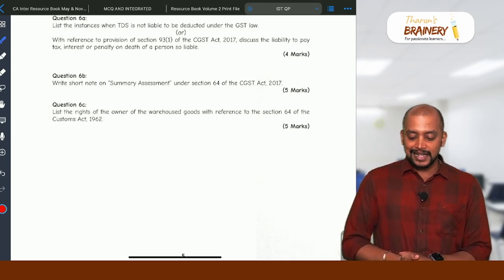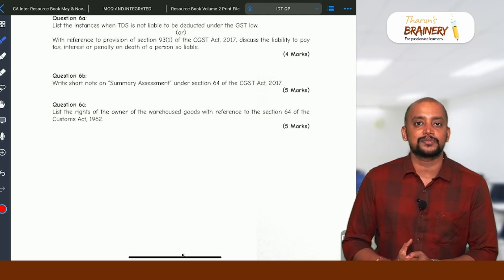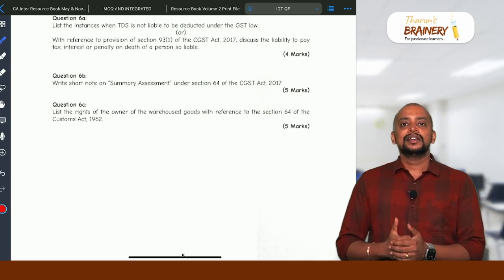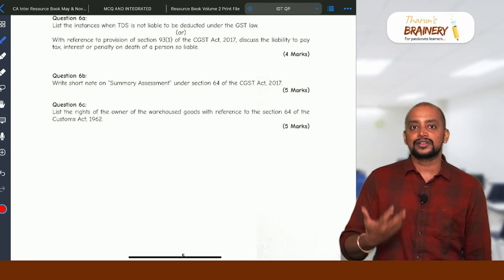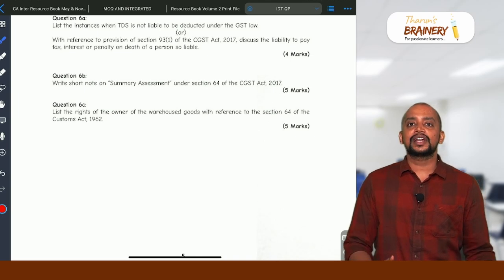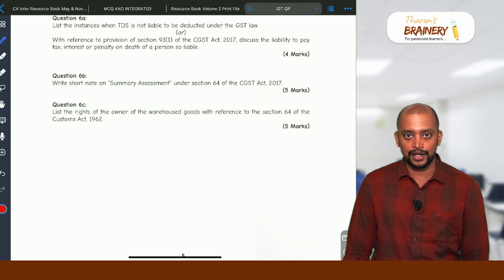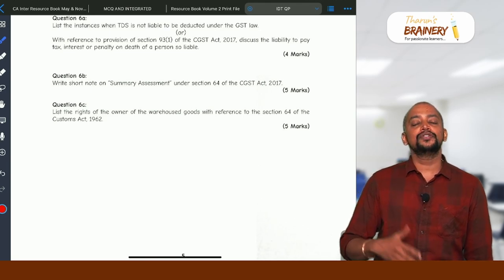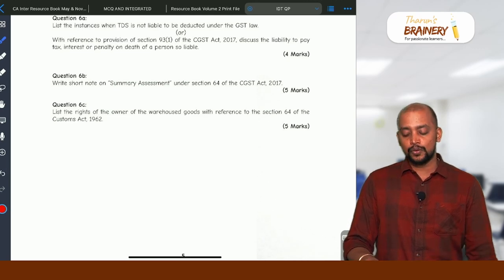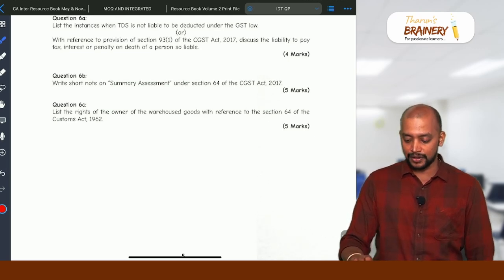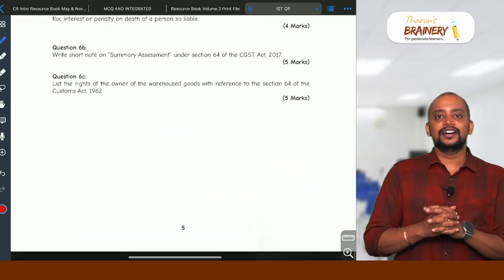That is this. Then list the rights of the owner of warehoused goods with reference to section 64 of the Customs Act. So what are the rights? The owner can show the goods for sale and he can sort the goods, but he needs to take necessary precautions to ensure that the goods are not damaged in the warehouse. And he can move it from one warehouse to another warehouse. So these are the rights of the owner of warehoused goods as per 64. So that's it. This is your paper.